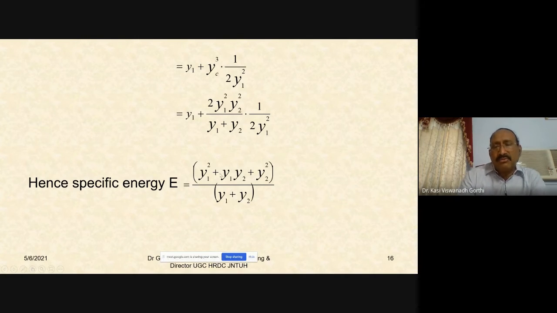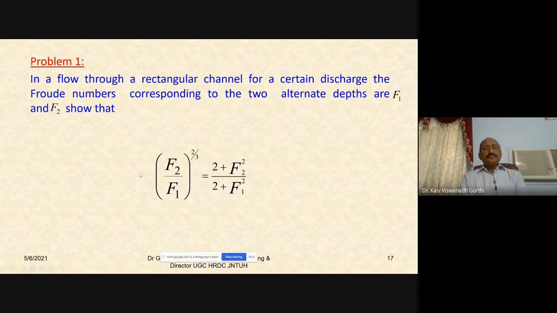So you will be getting Y1 square plus Y1 Y2 plus Y2 square divided by Y1 plus Y2 as the specific energy. This expression can be used to find the value of the minimum specific energy E, provided the alternate depths Y1 and Y2 are known.